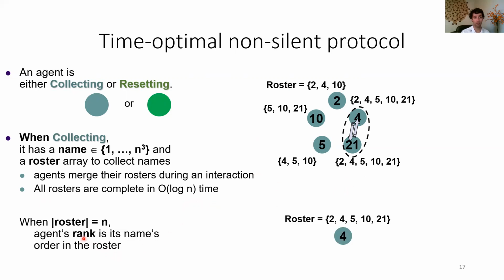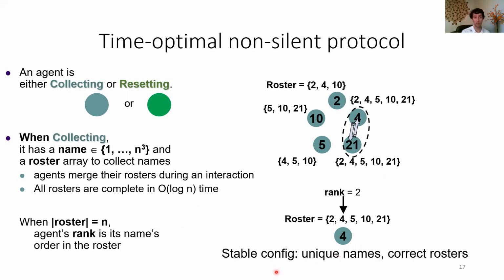And once an agent has a full roster of size n, their rank is simply the order of their own name in the roster. So now if the agents all have unique names and we were able to be initialized and had no fake names, this would quickly get everyone to have the correct unique ranks. And that would reach this stable configuration where you have unique names and correct rosters. Now, the problem is our adversarial initial conditions could be wrong. So we need a way to detect errors.